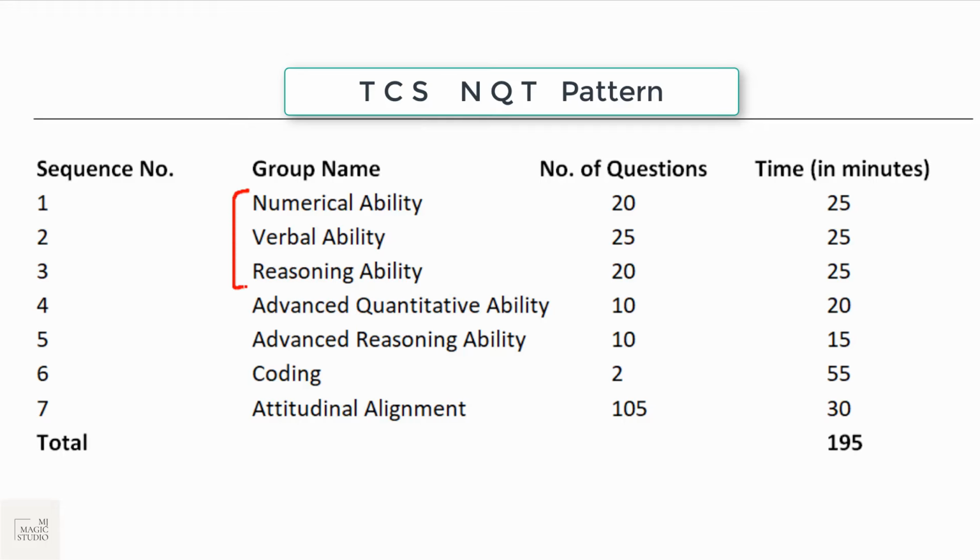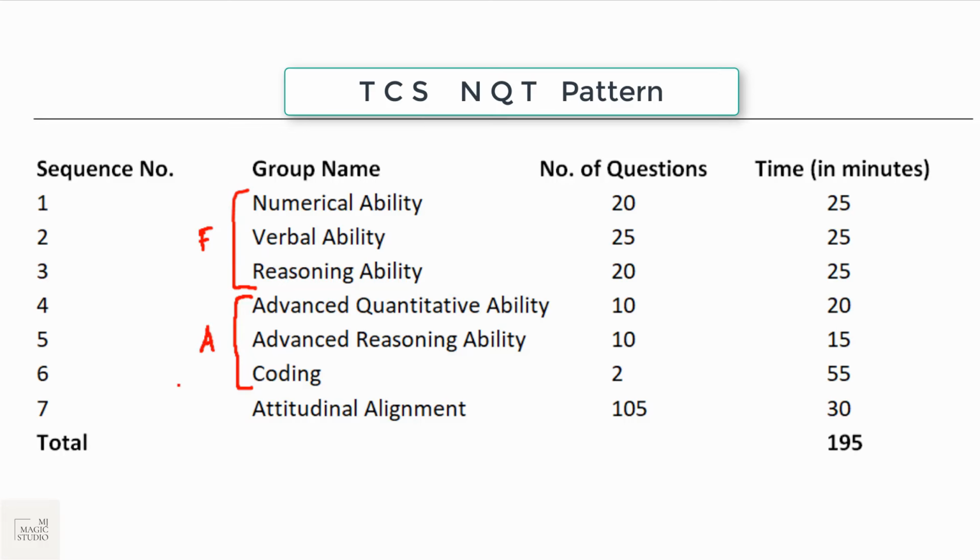This is the foundation level, which we call Ninja. Then we will go to the advanced level, which comes under Digital. So if you clear the first foundation level, then only your calculations for the advanced level will be taken into consideration. For a Ninja call you need to clear this foundation level, and for a Digital call you need to clear this advanced level also.